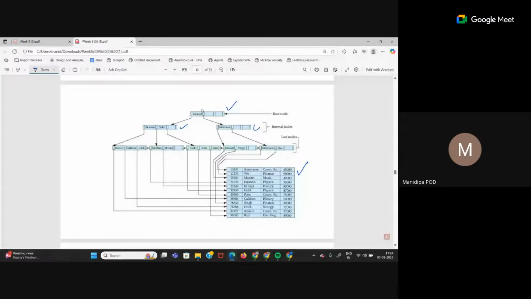Right. So Mozart, how many copies can you see? One copy, two copies. Right. Gold, how many copies? One copy, two copies. All the intermediate key values have a single copy in the leaf. And also there are definitely unique elements in the leaf, like Brand, Calipari, they don't have intermediate copies. They are present only in the leaf. But you see, only the leaf nodes have the pointers to the actual table. So these are just pointing to the child pointers, that is child nodes, not actual blocks, right? So these are the block pointers, these are the record pointers.